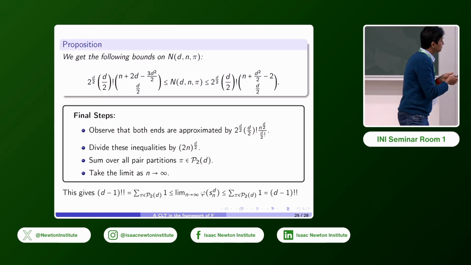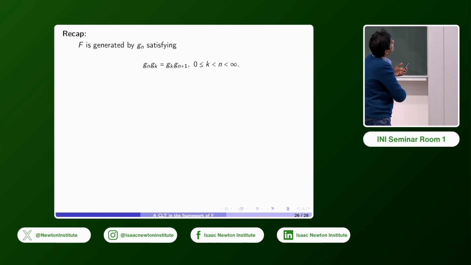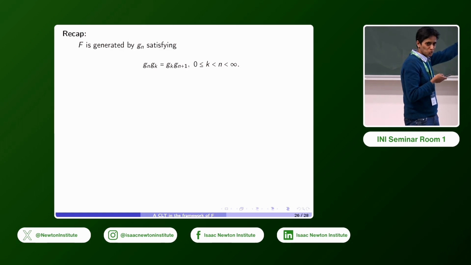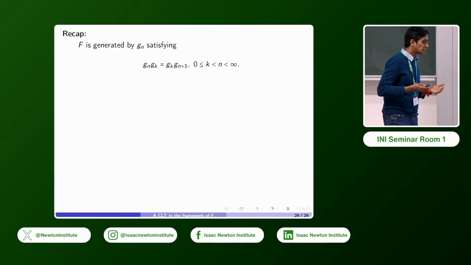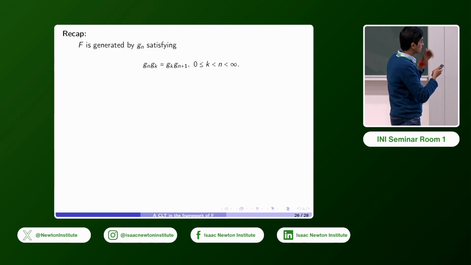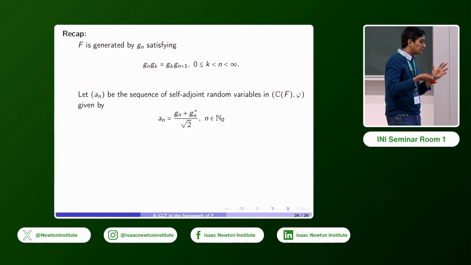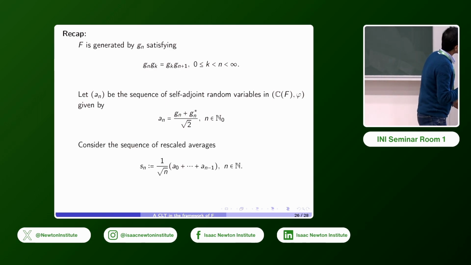So I'm just going to recap in the next slide. We started with F generated by the Gn's, which satisfy these relations. That's our Thompson's group F. I should have said earlier, but of course the generators don't commute with each other. But we still end up getting in the limit the normal distribution, even though they don't commute with each other. What we did was to take an to be a self-adjoint sequence coming from the generators, which we've normalized so that it will have mean 0 and variance 1.